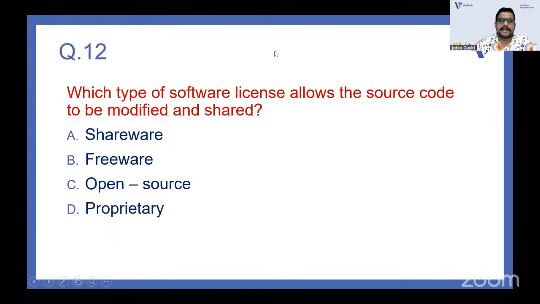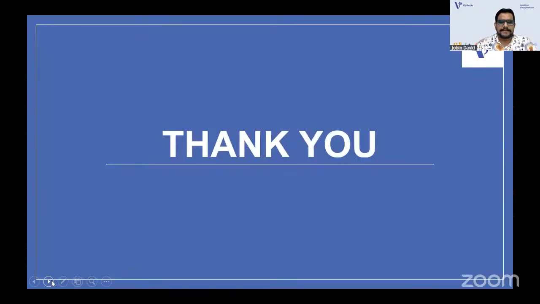Which type of software license allows the source code to be modified and shared? Is it shareware, freeware, open source, or proprietary? Now the answer: it is open source. I told you, to modify and share means it is open source software. I already told you about open source software, and we discussed it in detail. Yes, that is the answer. Yes, guys, thank you.